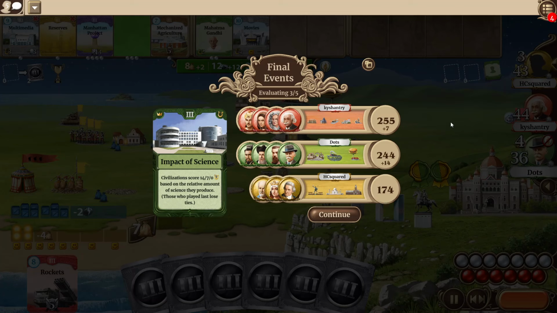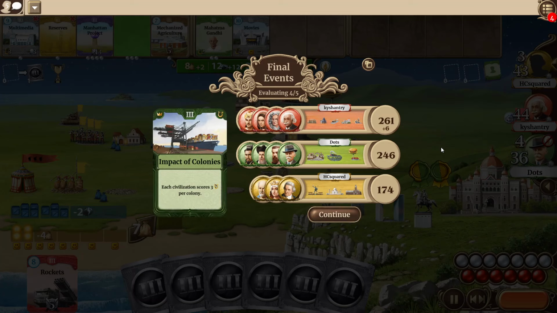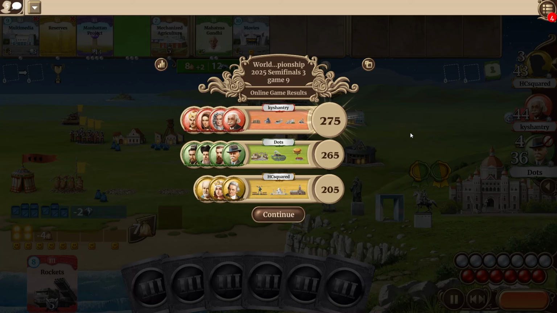We have the impact of science, so now Dots is again getting close, only 9 culture behind kyshantry. We have the impact of colony, so that is indeed in there, but it also helps kyshantry a little bit up against Dots, so Dots is still 12 culture behind. Let's see if there is actually an impact that will close the gap, but I suspect that kyshantry will win this game. And we have the impact of happiness, which gives both Dots and HCsquared some more points against kyshantry, but it's not enough for Dots to overtake kyshantry, meaning kyshantry is actually able to also win this game, which I think leaves him in a very strong position for the standings.